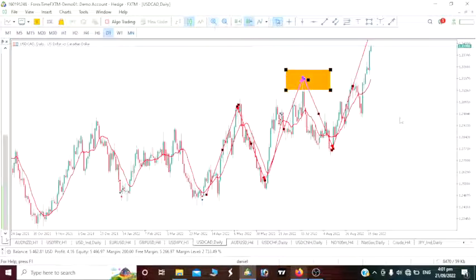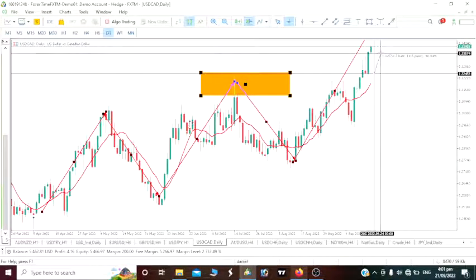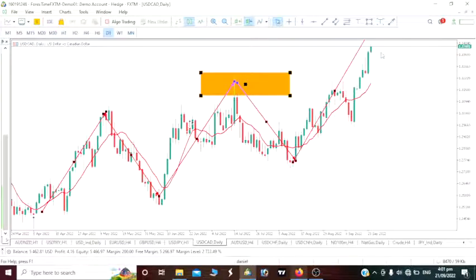The reason why: we had a bullish move yesterday. We had more than 100 pips bullish move on our USD CAD yesterday. This week too, we've actually opened bullish, right? And it will continue to go bullish. So the next day we are aiming for is a bullish move on our USD CAD. So USD CAD, we would want to go long.